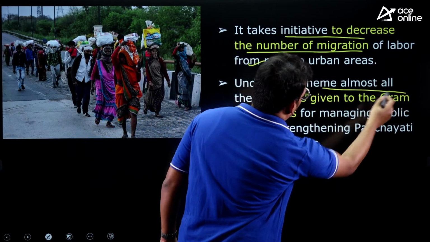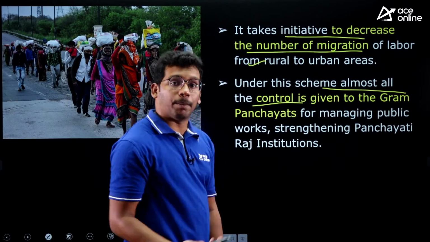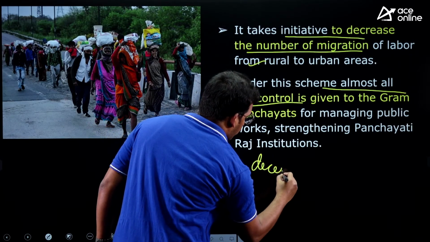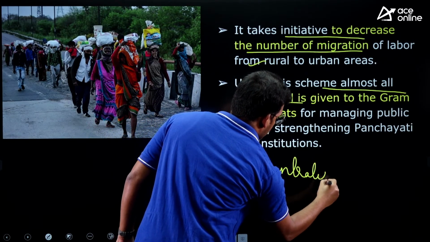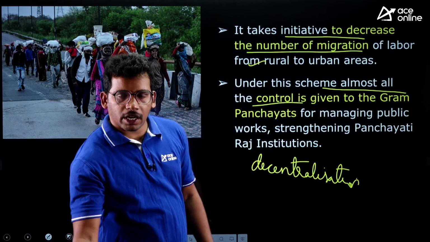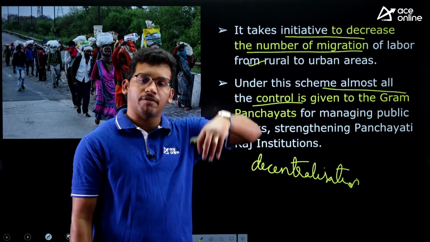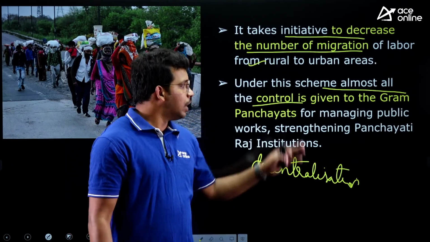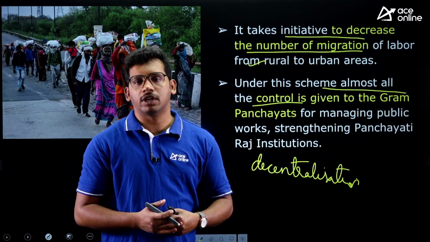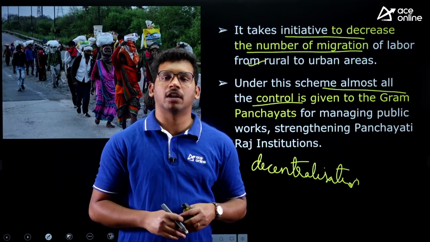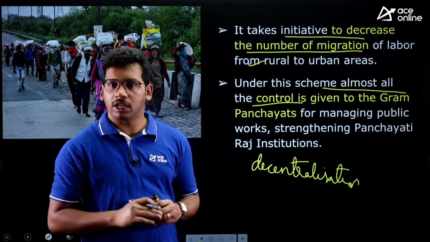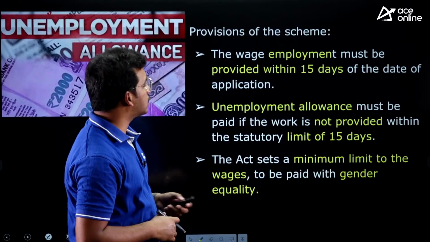Under the scheme, almost all the control is given to the Gram Panchayats. Very important thing: we are handling it through a decentralization approach, through Panchayati Raj. Decentralization means development brought from the bottom of the society, not from the top by the government, but rather from the people themselves. So all the scheme related issues, who has to get the employment, how much the person has to get, how many days they need to give in a particular week, all these things are handled at the Panchayat level. People work together so that it benefits all the sections.